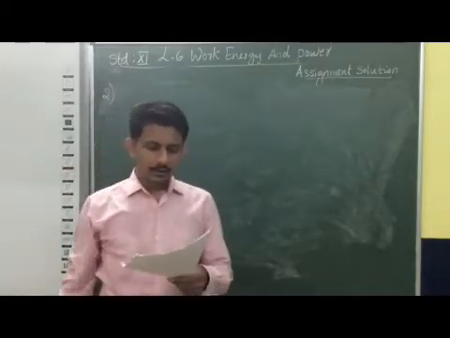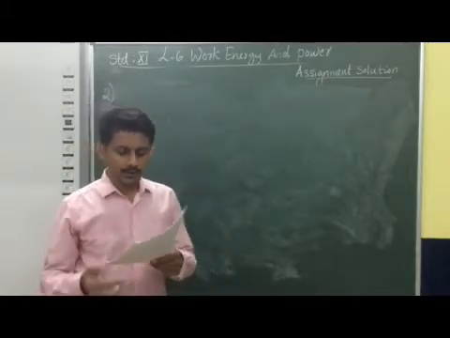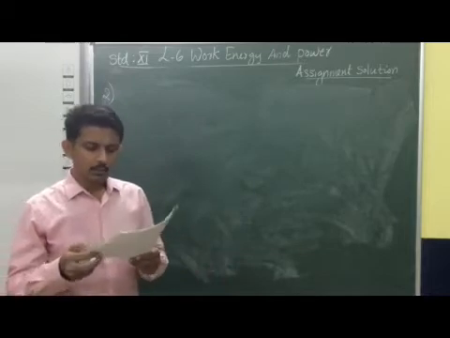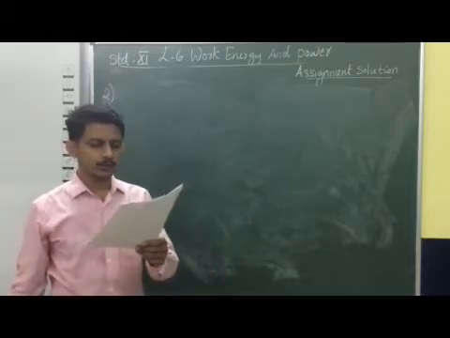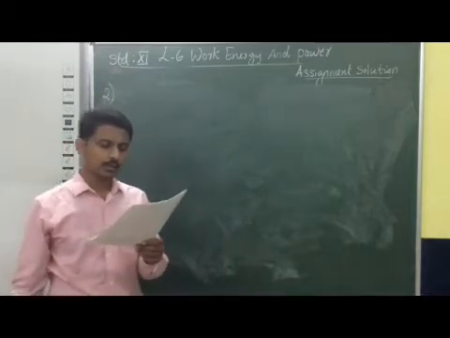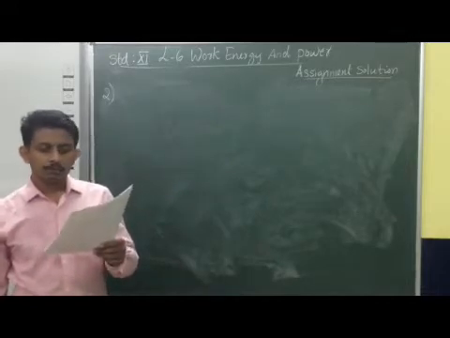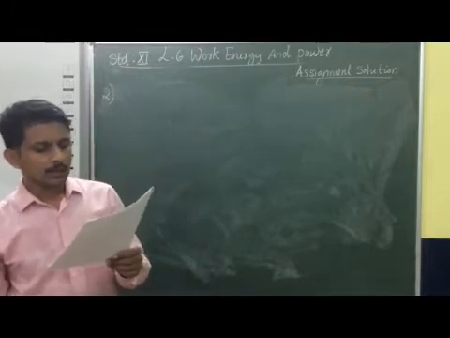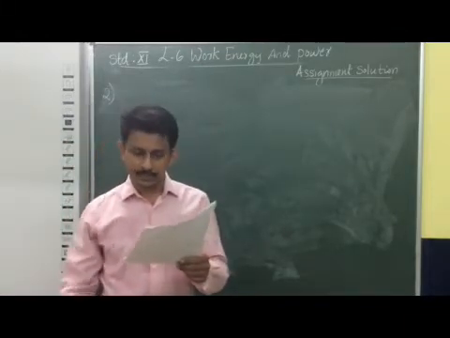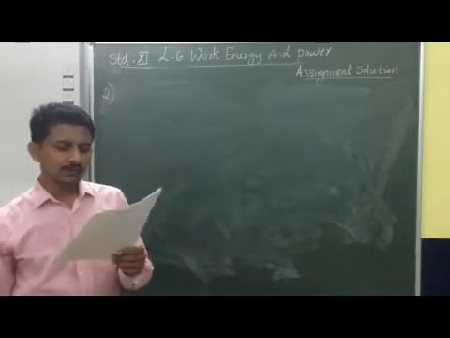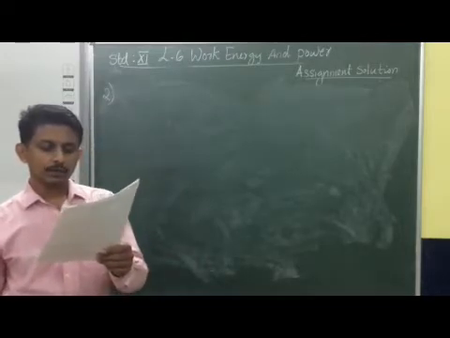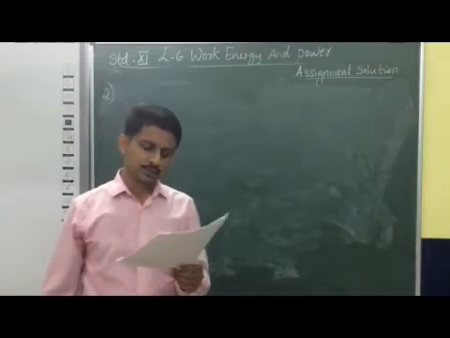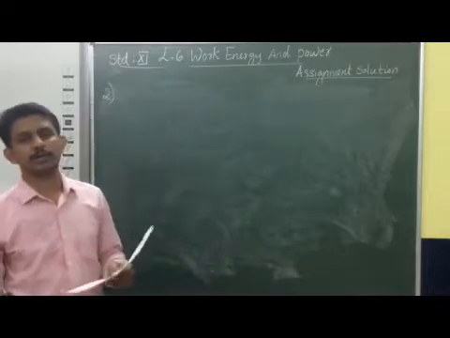A body of mass 2 kg initially at rest moves under the action of an applied horizontal force of 7 Newton on a table with a coefficient of kinetic friction of 0.1. Compute the work done by the applied force in 10 seconds, the work done by friction in 10 seconds, and the work done by the net force on the body in 10 seconds. Also calculate the change of kinetic energy.